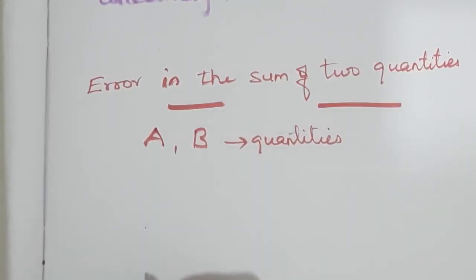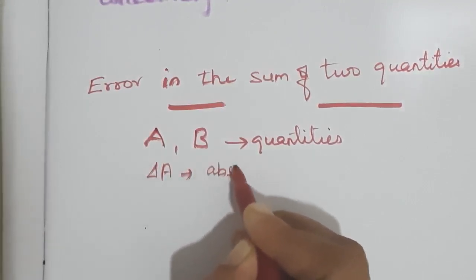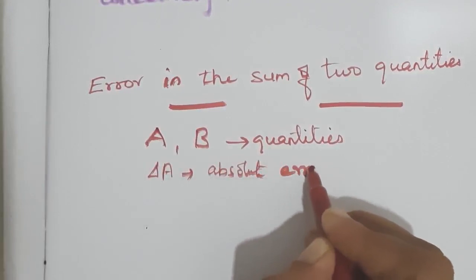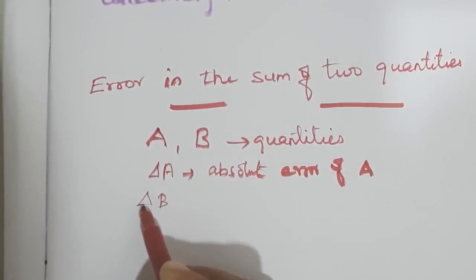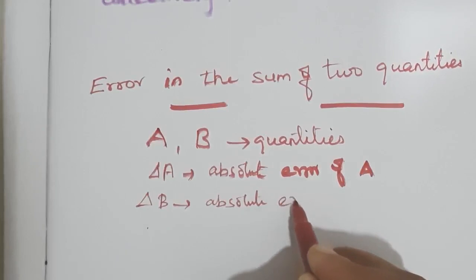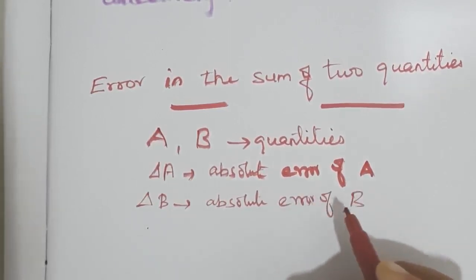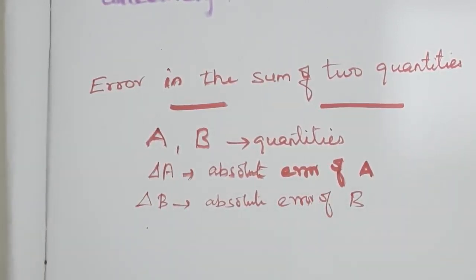Now, let us say delta A and delta B are the absolute errors of these two quantities. Delta A is the absolute error of A and delta B is the absolute error of B. Now we have to add, so how do we combine the errors?